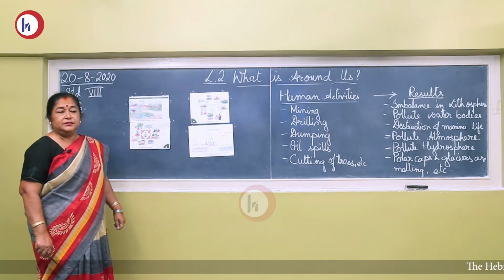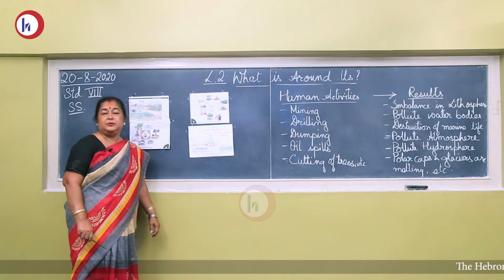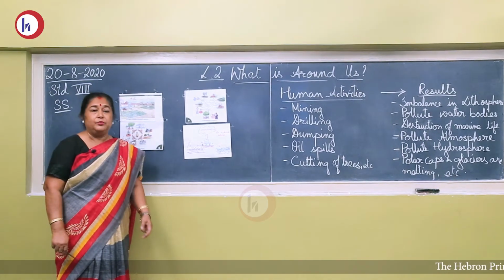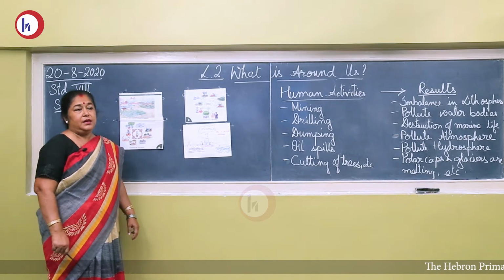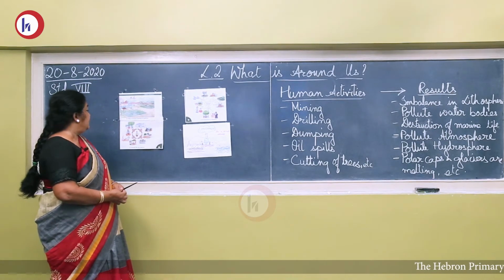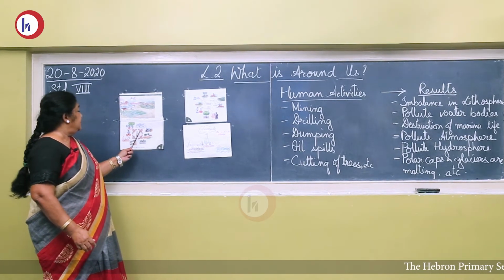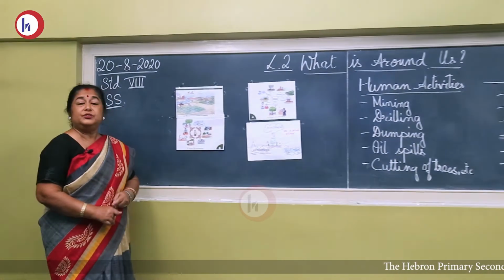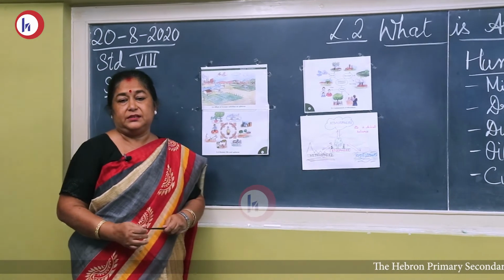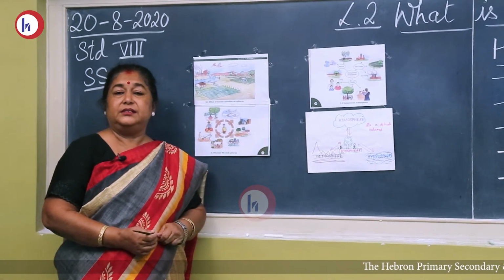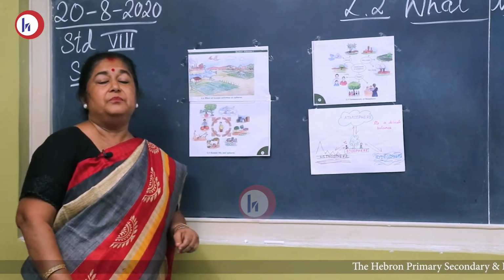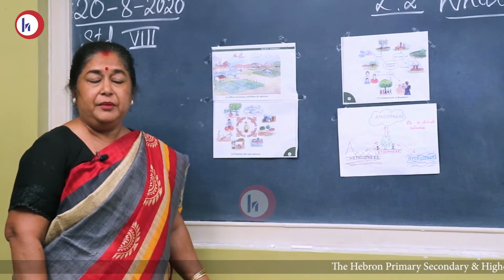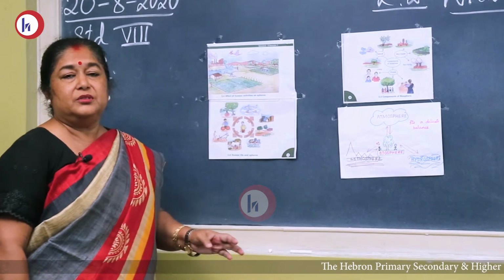In the second lesson, what is around us, the first part, I had talked to you about the earth, which was a fireball and came into existence and formed the four spheres of the earth: the hydrosphere, atmosphere, lithosphere, and biosphere. How they came into existence and the uses and importance of the lithosphere, hydrosphere, atmosphere, and biosphere, we did.